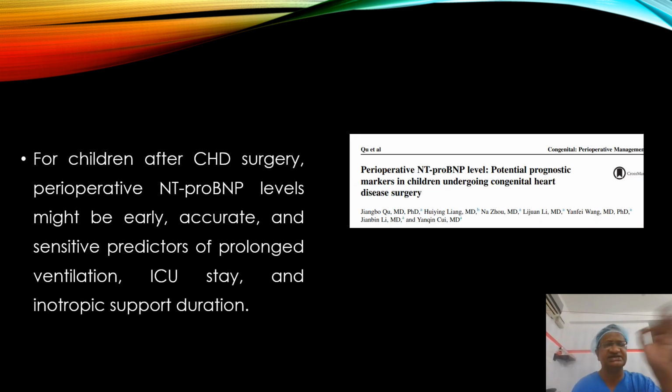For children after congenital heart disease surgery, and now adult cardiac disease, there is some problem. If NT-proBNP is high, they are more prone to myocardial dysfunction. If the NT-proBNP is high, it goes along with atrial fibrillation, congestive heart failure and low LVF. In pediatrics, if NT-proBNP is high, it can predict prolonged ventilation, prolonged ICU stay, and possibly increased inotropic requirement.